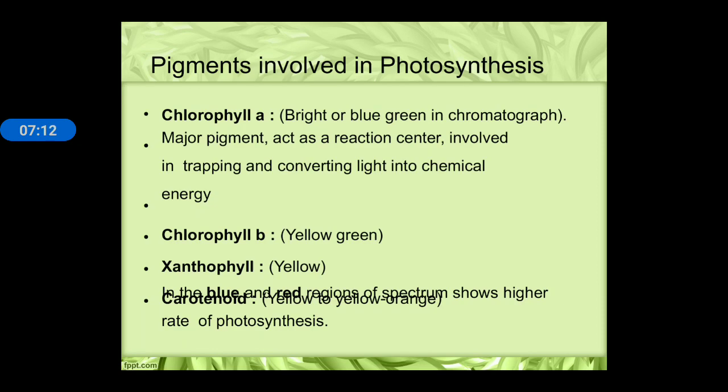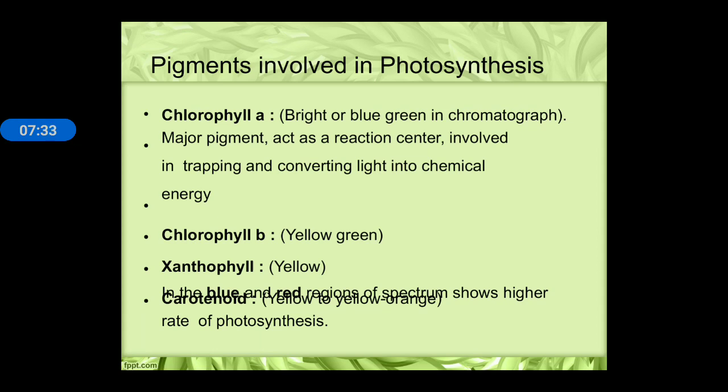Next, pigments involved in photosynthesis. There are different pigments involved in the process of photosynthesis: chlorophyll A, chlorophyll B, xanthophyll, and carotenoids. Chlorophyll A is the major pigment used in photosynthesis. It is also known as the primary pigment of photosynthesis, and chlorophyll A is present as the reaction center.